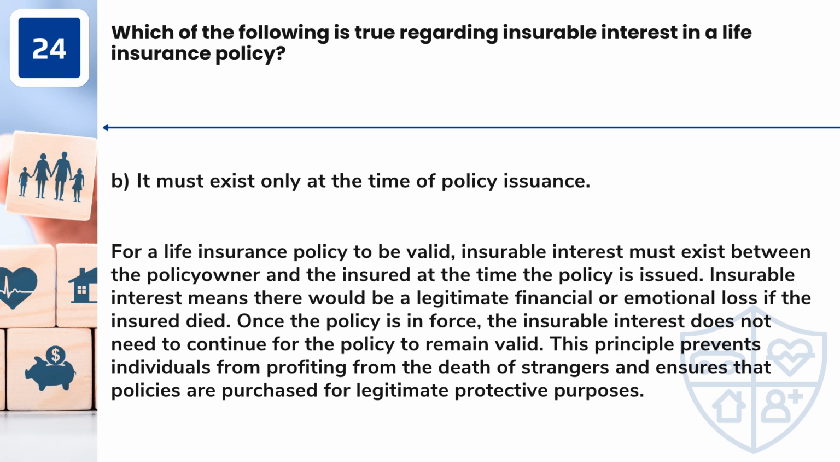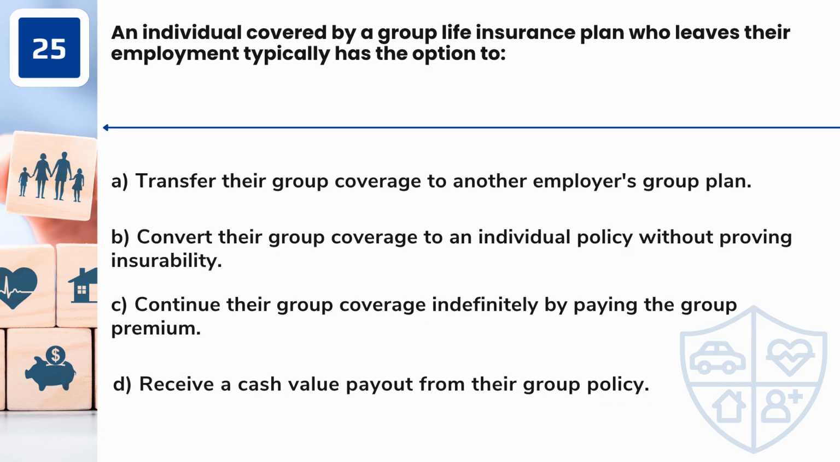Question 25. An individual covered by a group life insurance plan who leaves their employment typically has the option to A. Transfer their group coverage to another employer's group plan. B. Convert their group coverage to an individual policy without proving insurability. C. Continue their group coverage indefinitely by paying the group premium. D. Receive a cash value payout from their group policy.